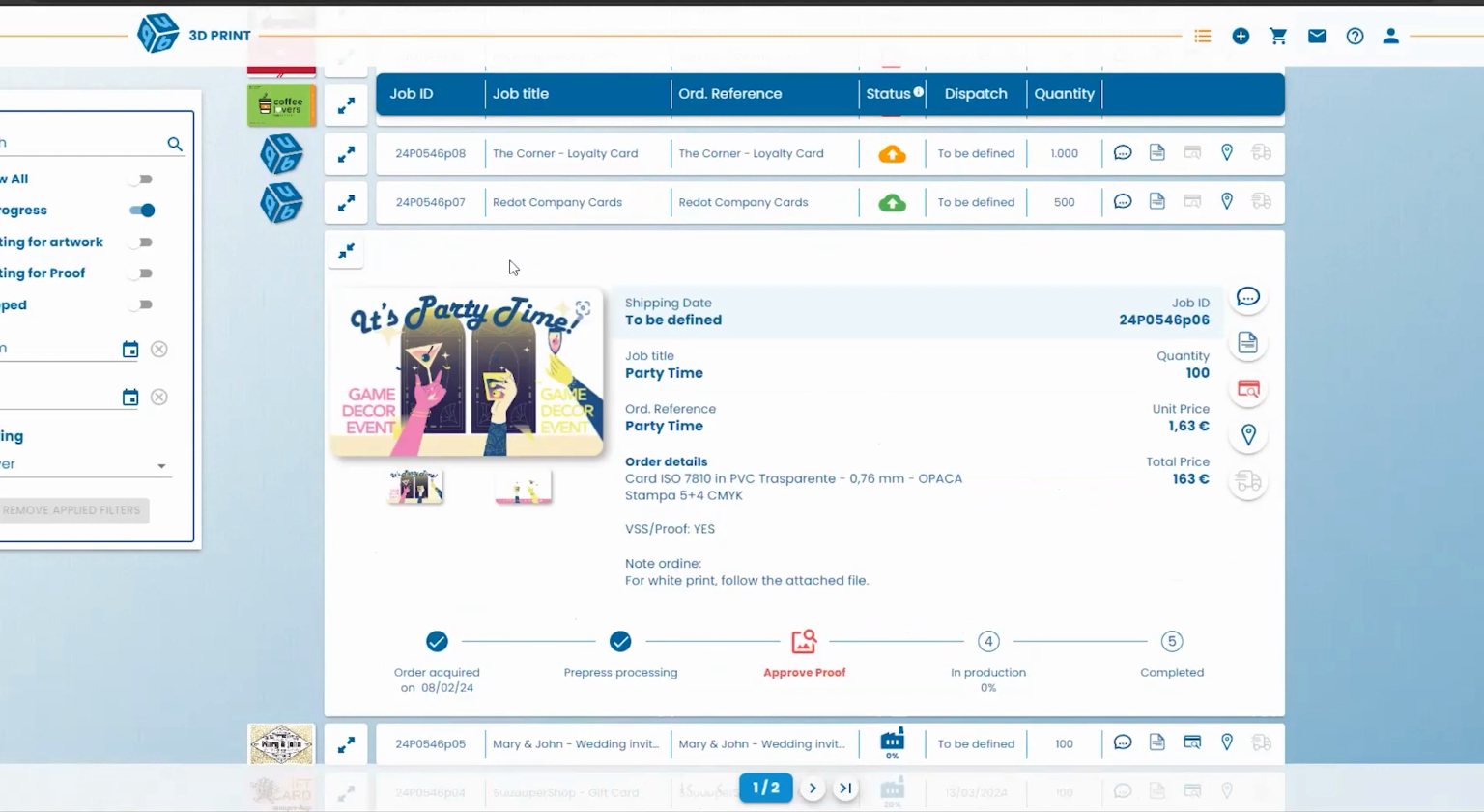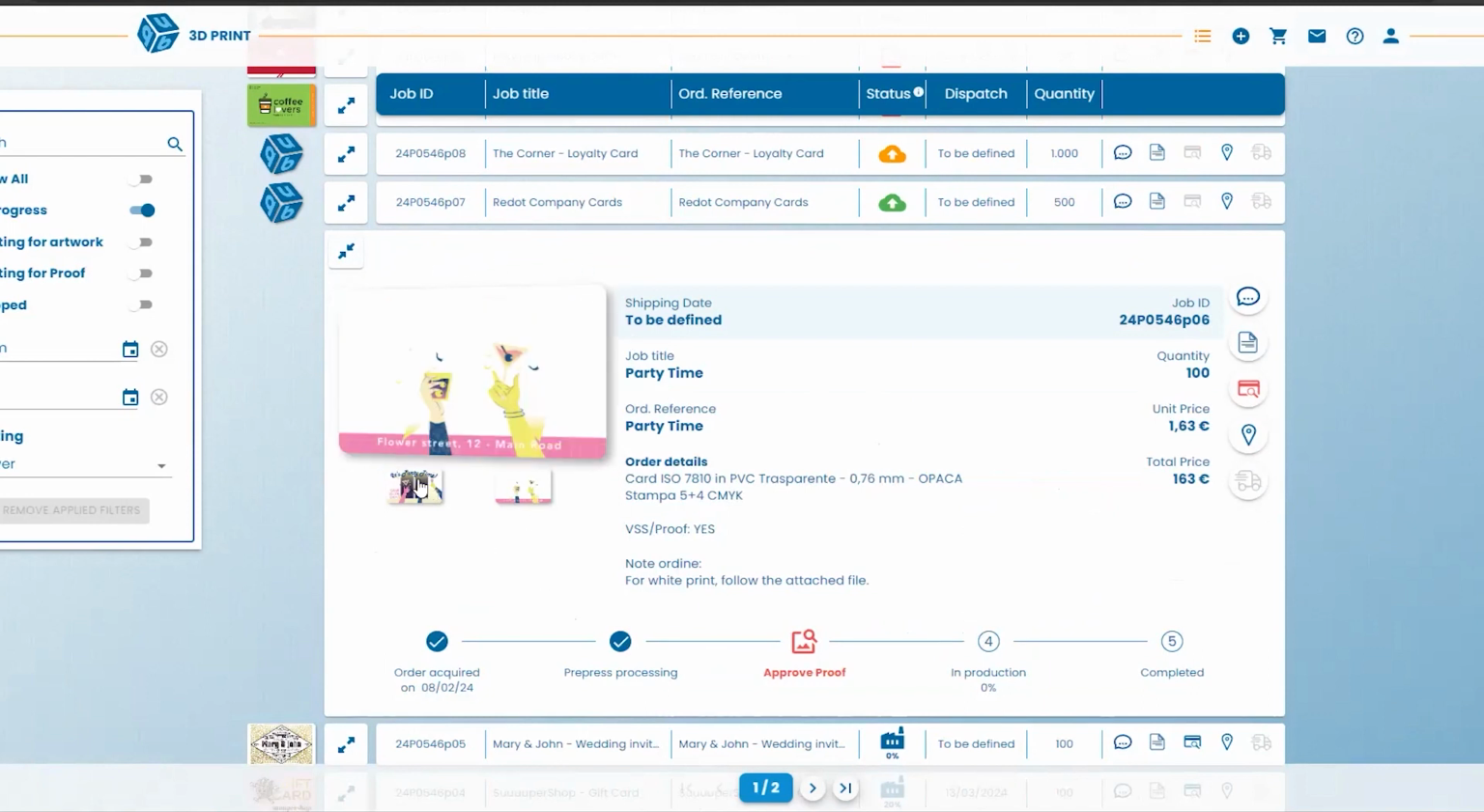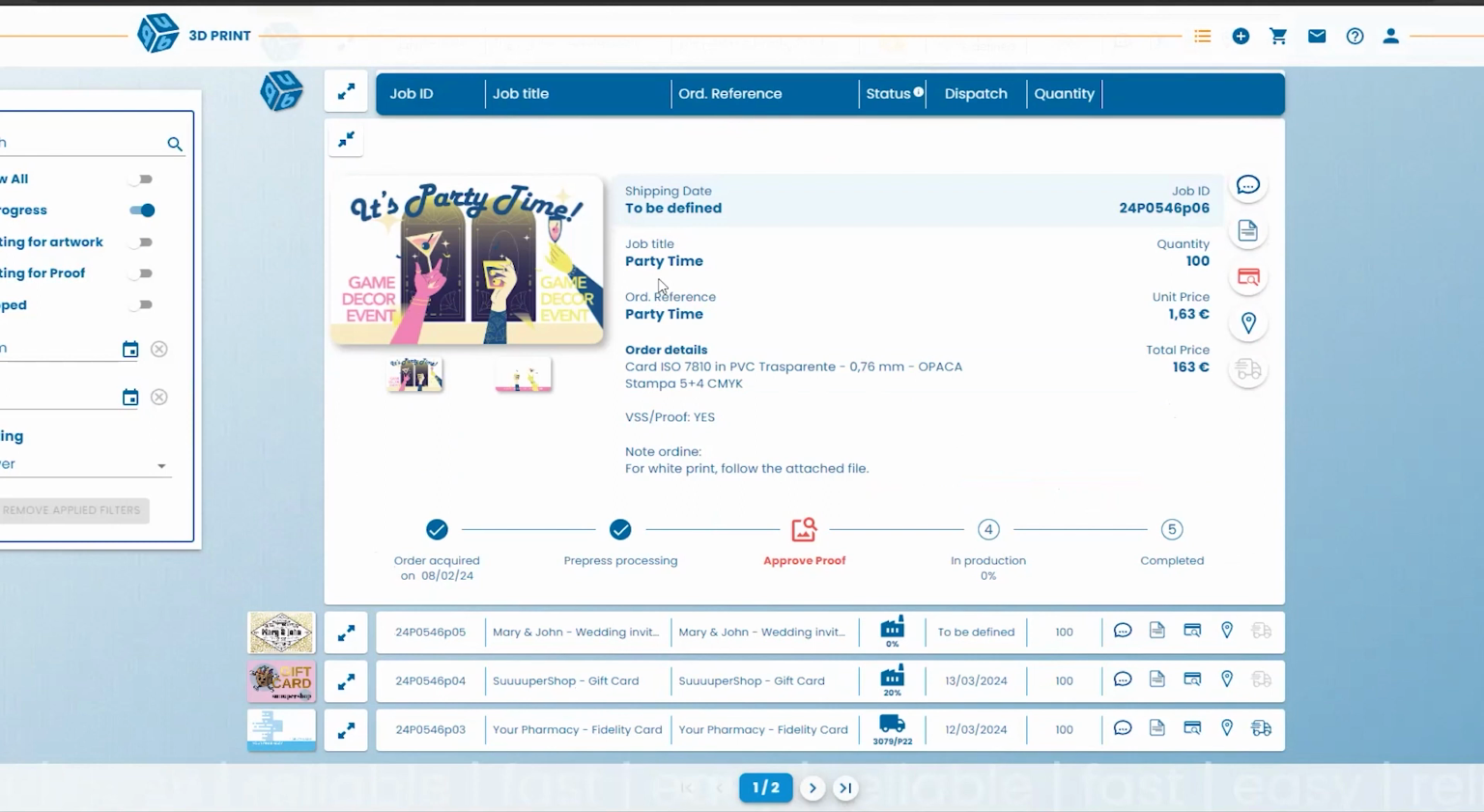Okay, here I have the preview of my card in plain sight. I can see all the details of my card, such as the shipping date, the job title, the order reference, the order details. But what I want you to focus on is the timeline. Here you get all the details of your card, such as, for example, when the order was submitted, what status it is in. For example, if it's in pre-press processing, or if we have provided you with a proof, or if it's in production, or if it has been shipped.